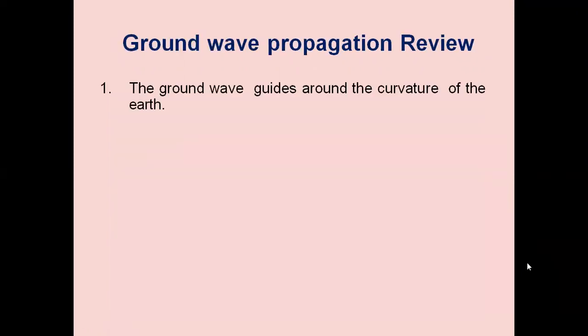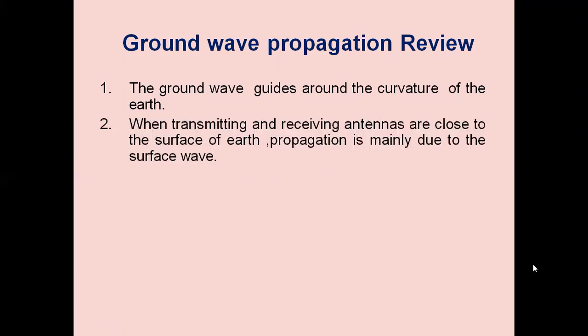In the previous lesson, we also studied ground wave propagation, also known as surface wave propagation. Ground wave is the electromagnetic wave which is guided along the surface of the earth. The ground wave, as produced by vertical antennas, is vertically polarized to prevent short circuiting of the electric component. The ground wave propagating along the surface of the earth induces charges in the earth which travel with the wave and hence constitute a current. The ground wave guides around the curvature of the earth.